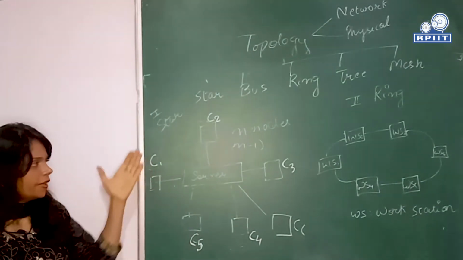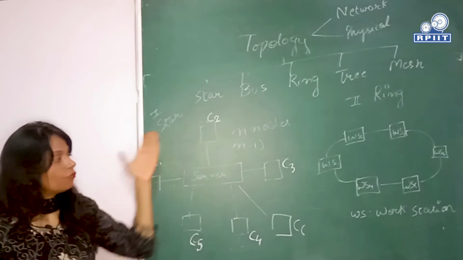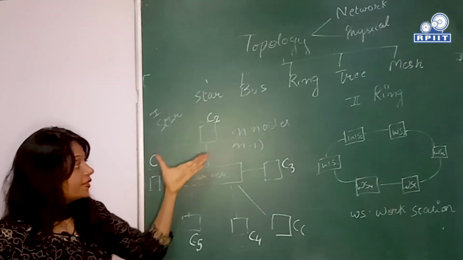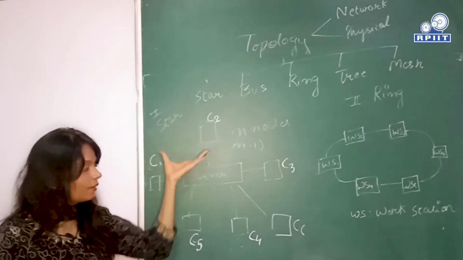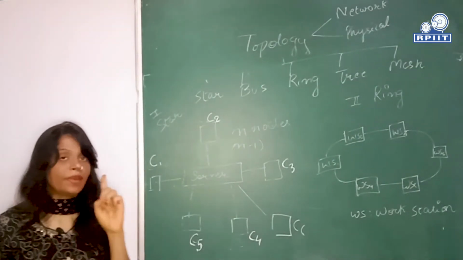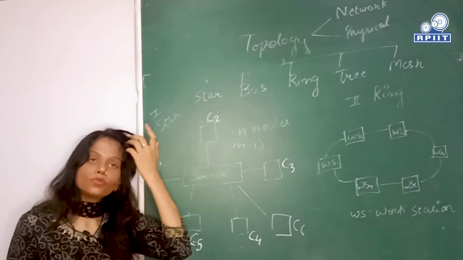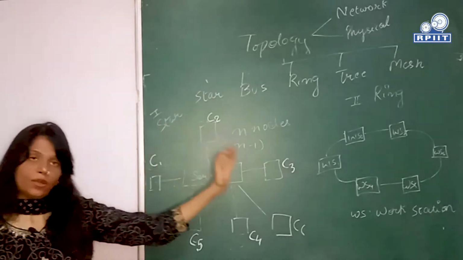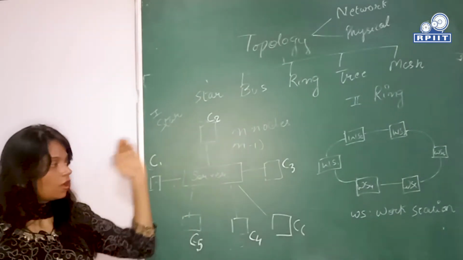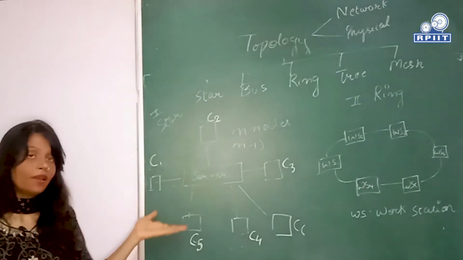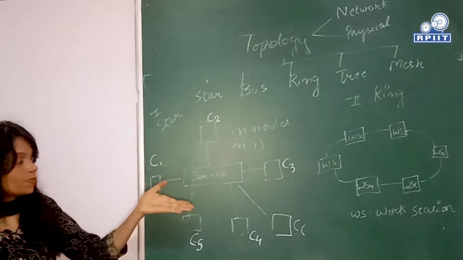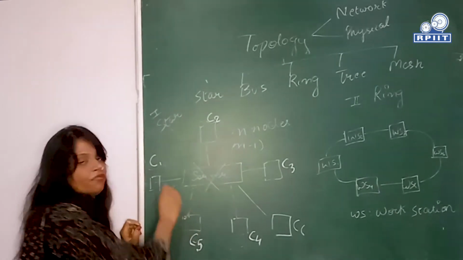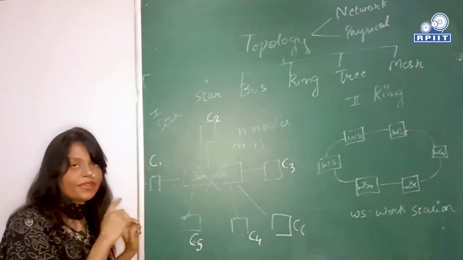The installation cost is very simple. Fault isolation is very simple. Maintenance is very simple. But the main drawback, as you can see, is that there is only one server computer, one mainframe computer, that is used to store all the data communicating over the network. So if one server fails, all the network fails. This is very simple, you can observe this by yourself. If one server fails, all the network fails. So this is the main drawback with star network.